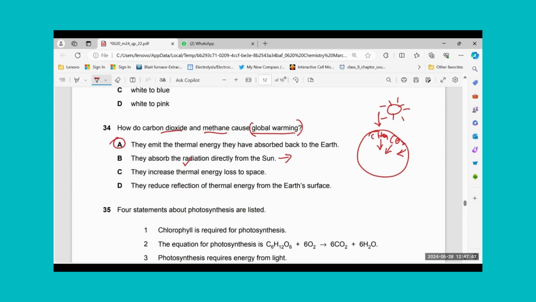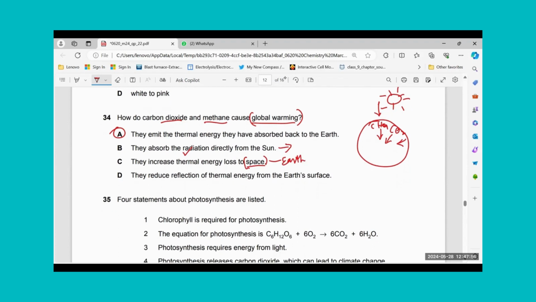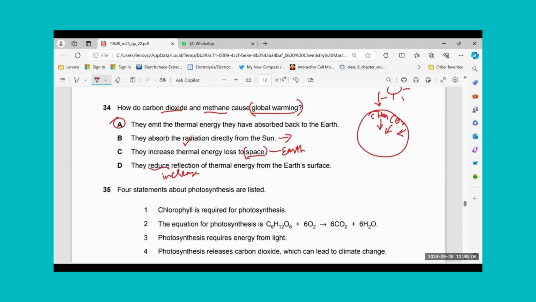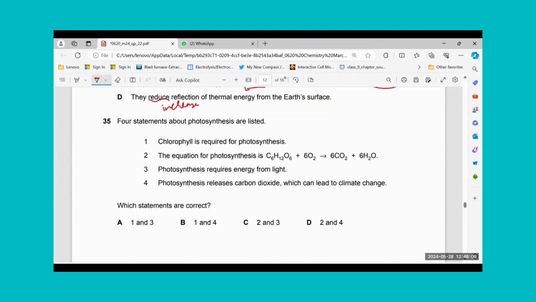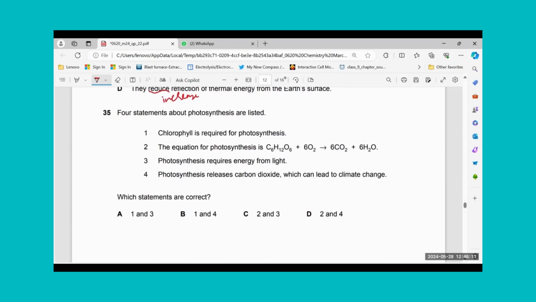They increase thermal energy lost to space. Not to space, but to earth. So that is wrong with this statement. They reduce reflection of thermal energy from earth's surface. They increase that reflection. Actually, the temperature they have absorbed, they reflect it back or they emit it back. Okay, 35. We have selected the answer, right?